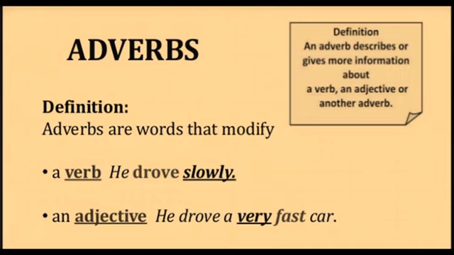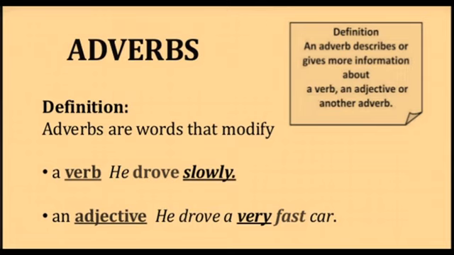Dear friends, in all these sentences, the underlined words are adverbs because they say something about the verb. Take the first example. In the first one, he drove slowly. Here, slowly is an adverb because it speaks about the action, that means the verb.